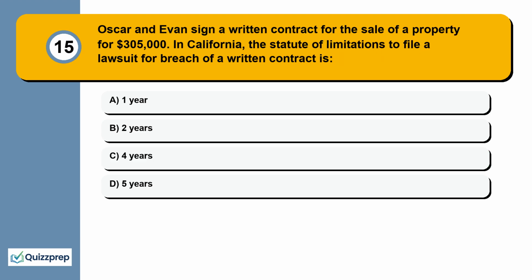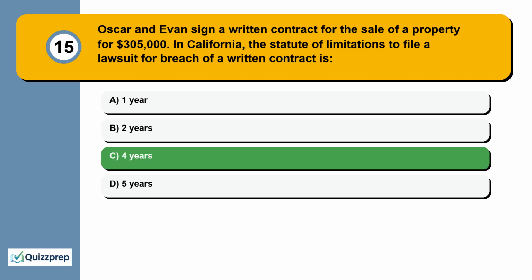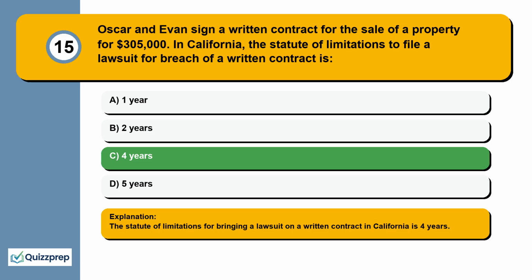Question 15. Oscar and Evan sign a written contract for the sale of a property for $305,000. In California, the statute of limitations to file a lawsuit for breach of a written contract is 1 year, 2 years, 4 years, 5 years. The statute of limitations for bringing a lawsuit on a written contract in California is 4 years.